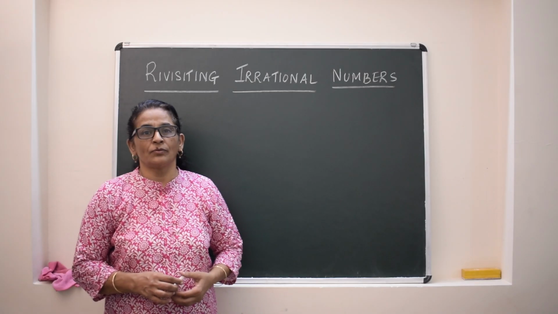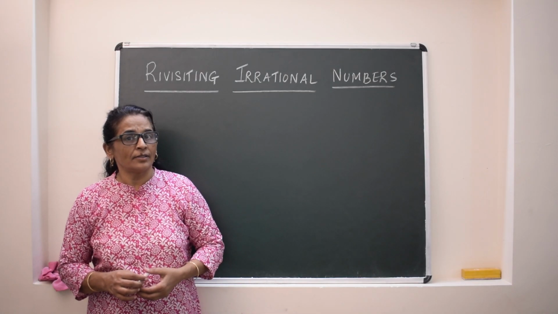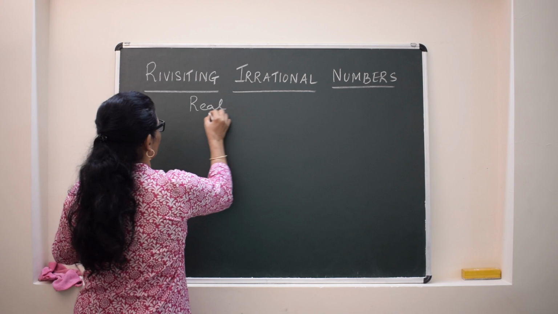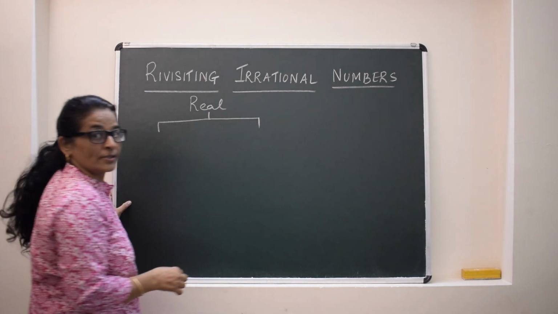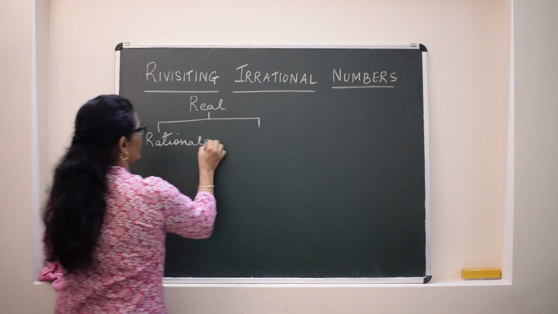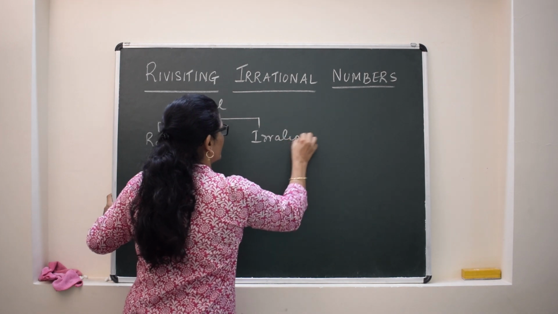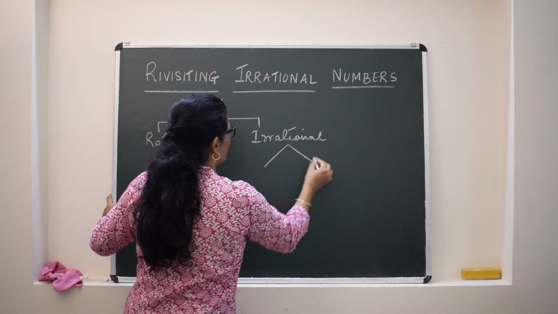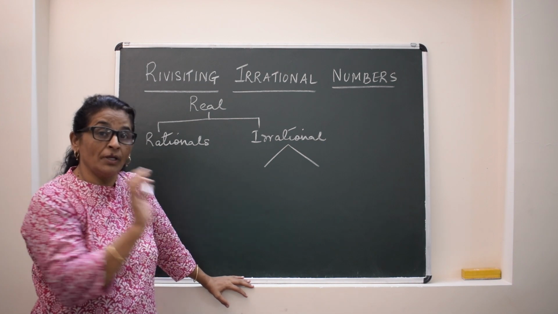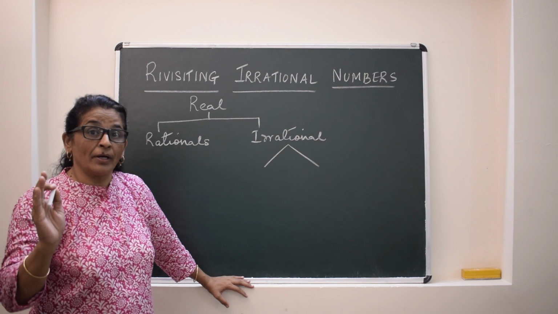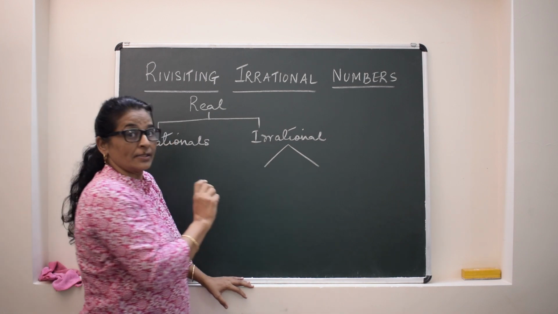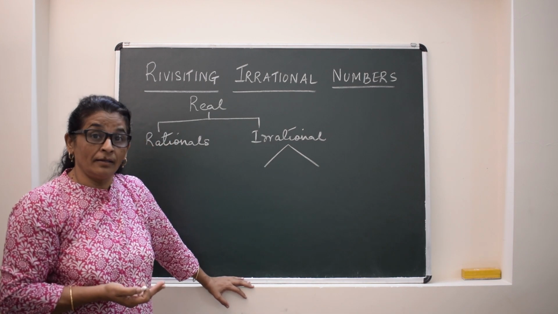In this lecture, we'll discuss revisiting irrational numbers. Irrational numbers are part of real numbers. We can say the combination of rationals and irrationals is real. So we will discuss here irrational numbers, and already we know that irrational numbers are of two forms. One is decimal form, and one is the number having a rational power, or we can say the radical sign we use in that. So in this topic we will discuss how to prove a particular number is an irrational number.